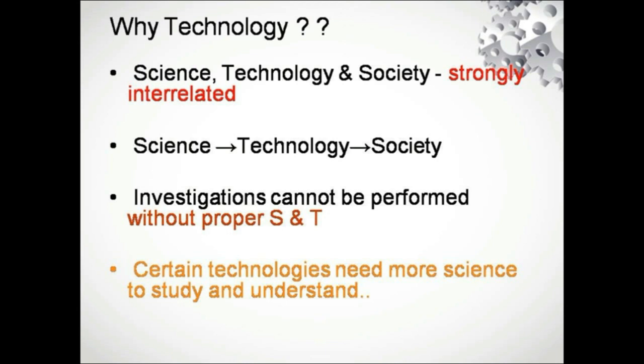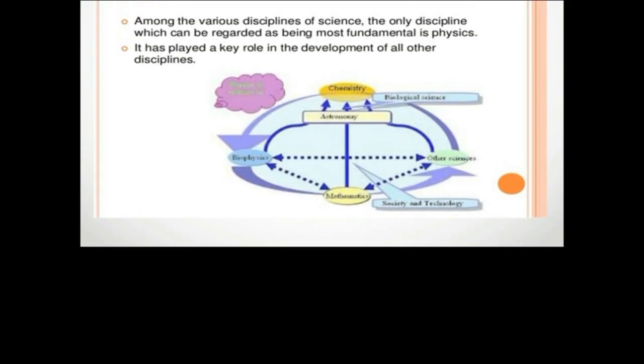So what is the need of technology? We have many sciences out there, but what is the need for designing a technology? The understanding of a science and the revelation of science leads to a creative technology. And why then do we have to choose physics for technology? Because, since we have many types of basic sciences, physics forms the basic laws and basic phenomena for all the innovative technologies. And so we are now moving into the specific topic, that is, physics and technology.